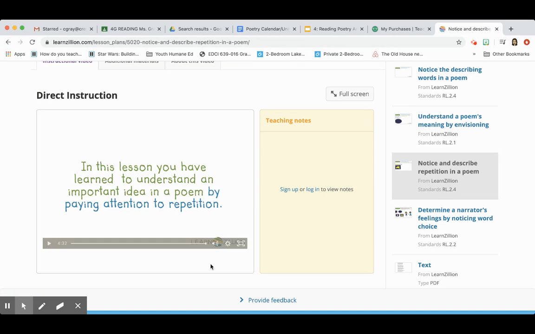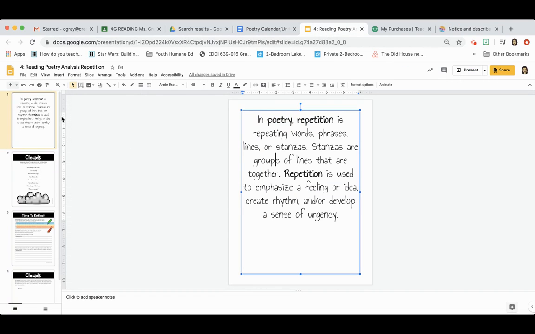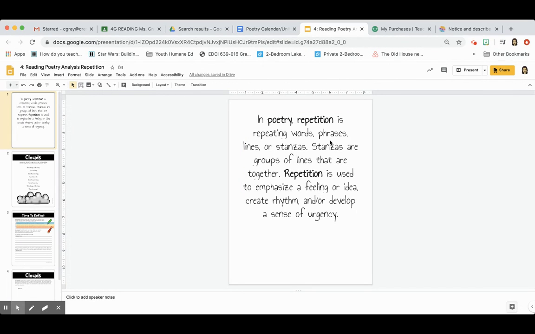Okay, boys and girls, now that you have learned a little bit about why repetition is important, I'm going to put up the example of Twinkle, Twinkle, Little Star and the repetition. In poetry, repetition is repeating words, phrases, lines, or stanzas. Yes, you could even repeat a whole stanza as groups of words together.